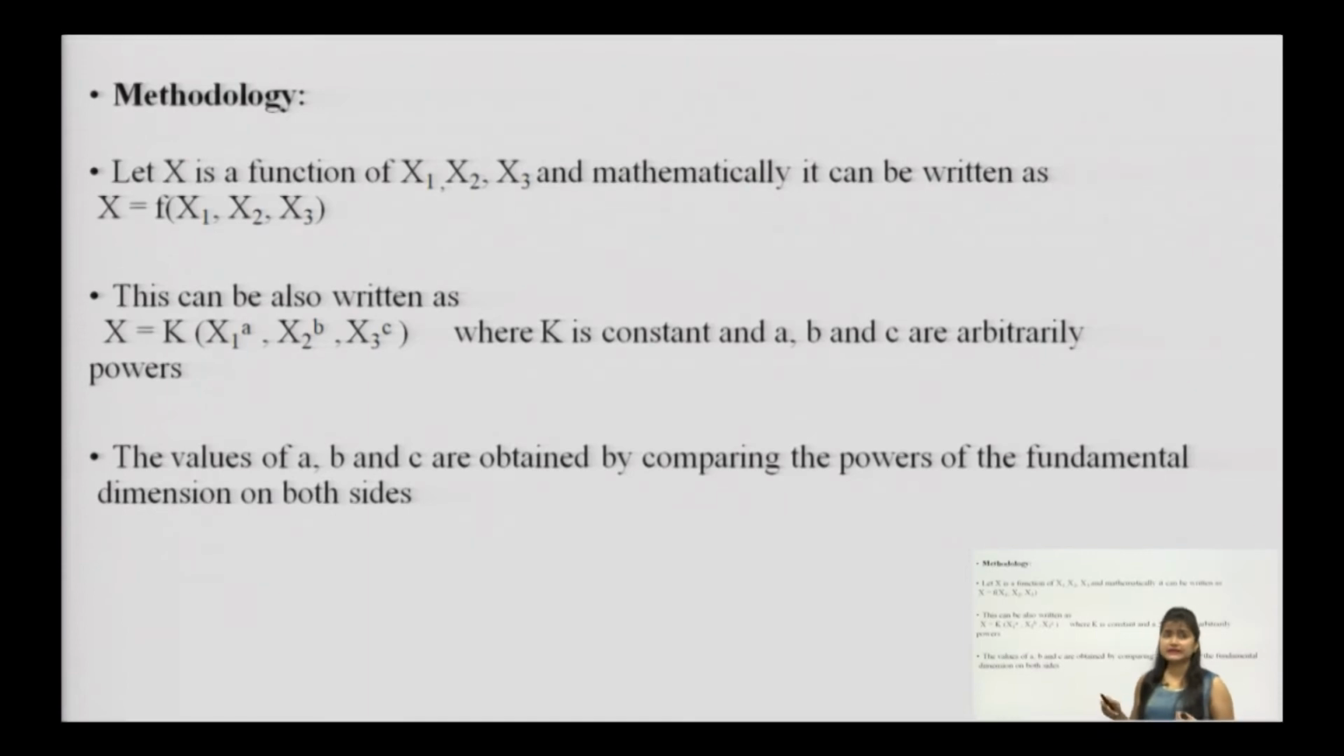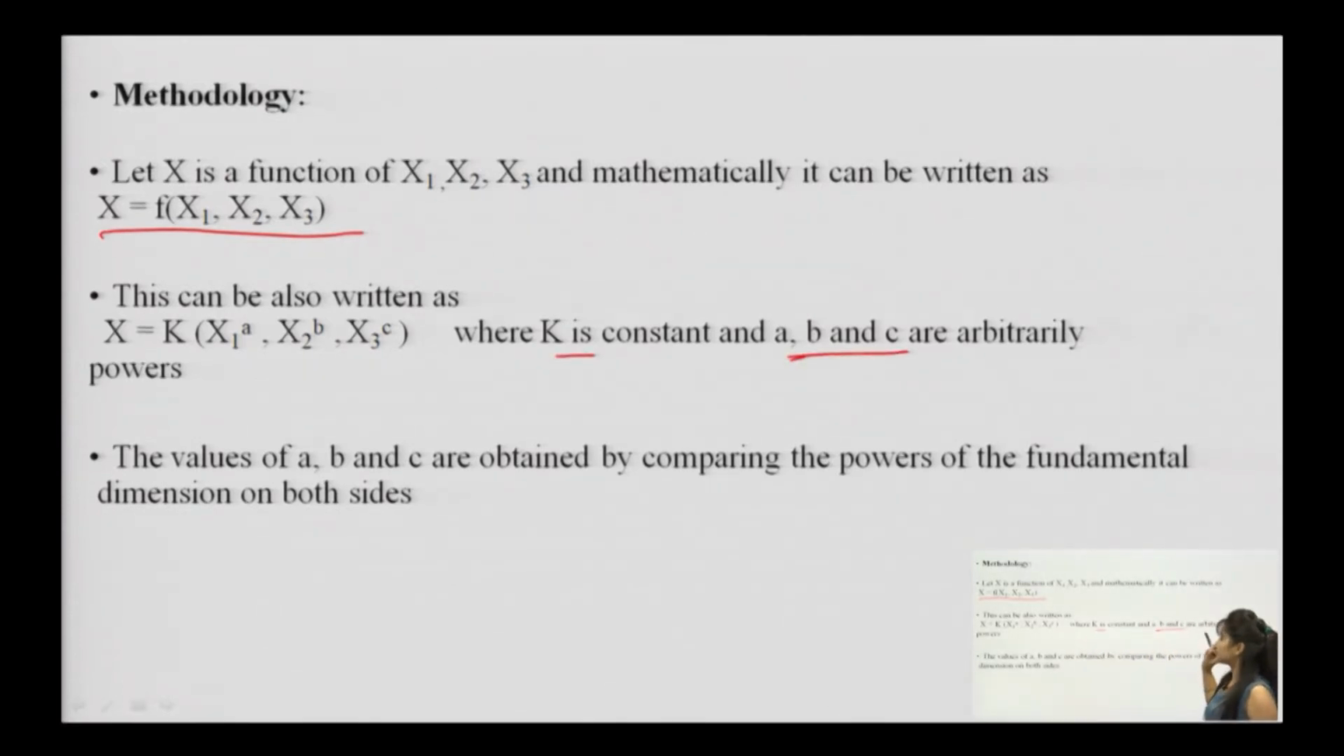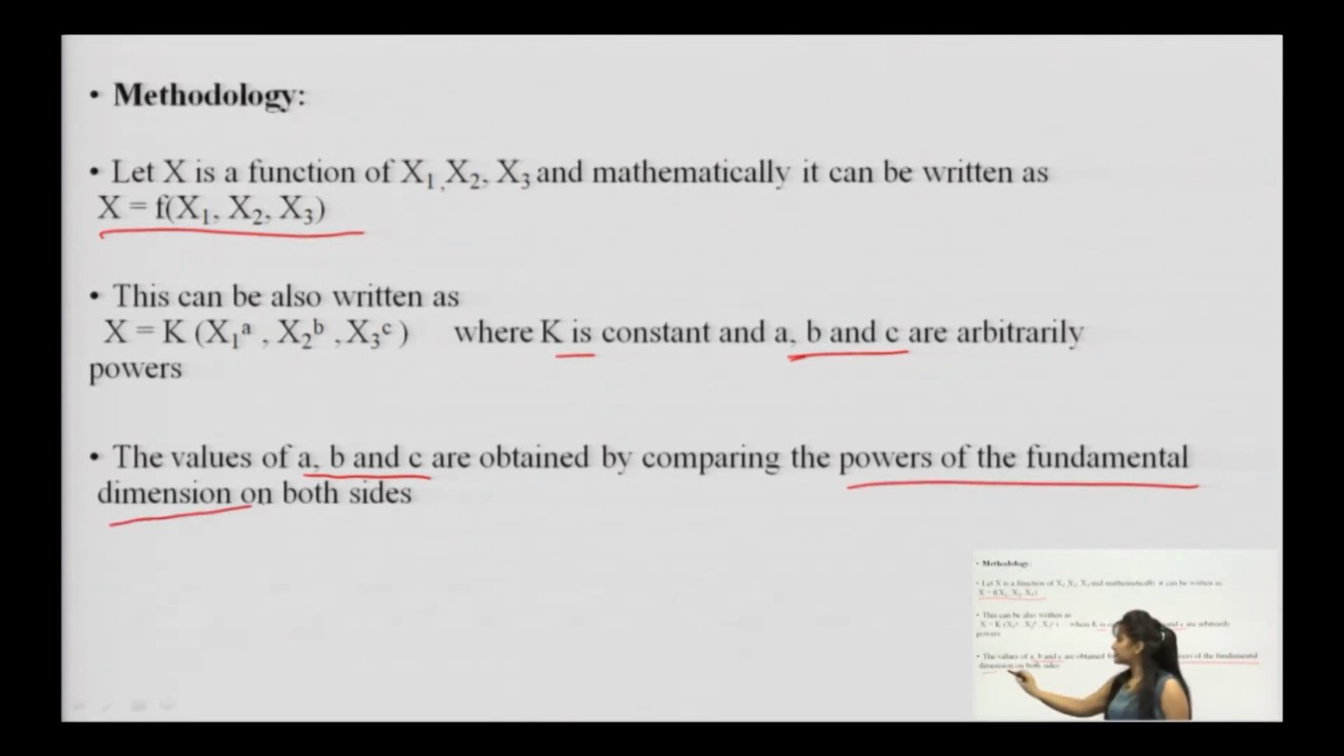So, mathematically we can write x is a function of x1, x2 and x3, and we can also write it in terms of a constant, that is x is equivalent to a constant k, x1 to the power a, x2 to the power b, x3 to the power c, where k is a constant and a, b, c are arbitrary powers which we have given. Now, the values of a, b, c, the arbitrary powers which we have taken, will be obtained by comparing the powers of the fundamental dimensions on both sides.